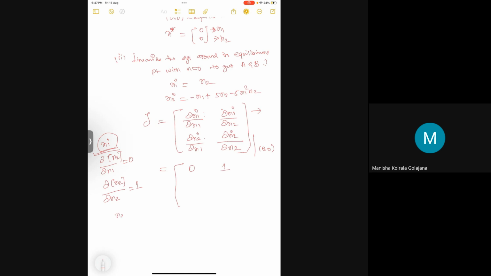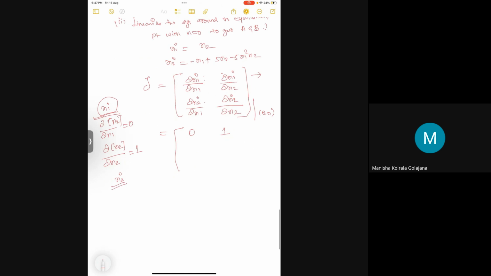Coming to the next row, the equation for x2, dou by dou x1 of minus x1 plus 5x2 minus 5x1 square x2. Since we have multiple variables, we are using dou. If you are dealing with a single variable, we will be using d for differentiation, right? If I differentiate this with respect to x1, two terms have x1. The 5x2 will go to 0 since it doesn't have any x1.